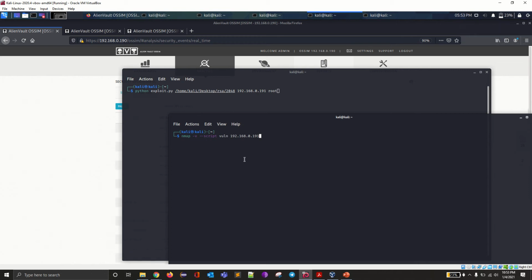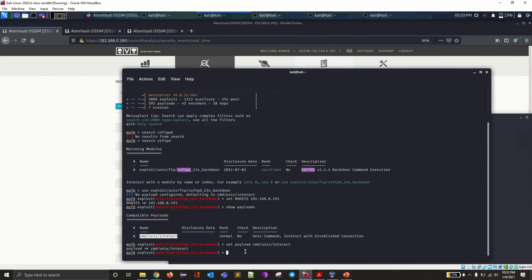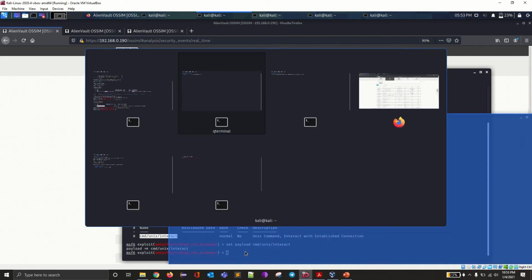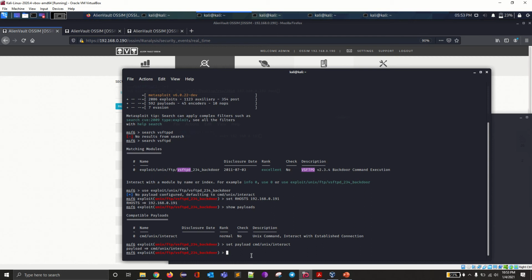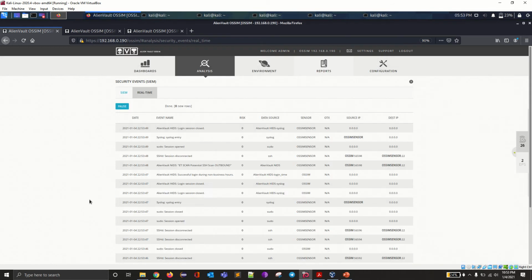If we go one by one, we can start with the vsFTPd attack. I have loaded all the payloads and the modules which are required for this attack. Once we have set all the things, we can run it.